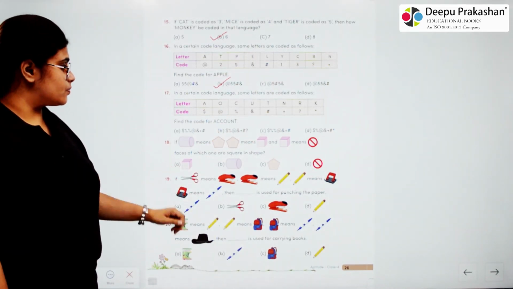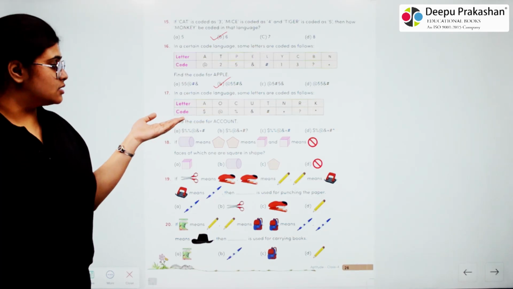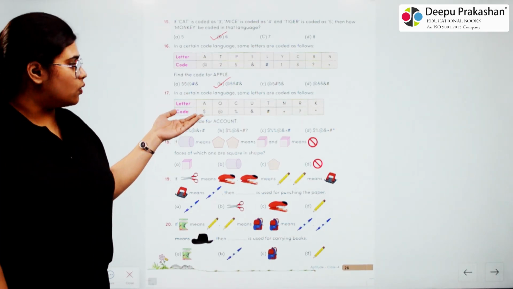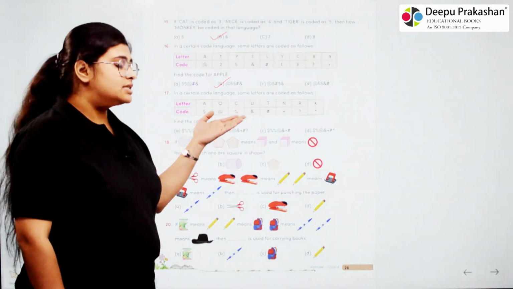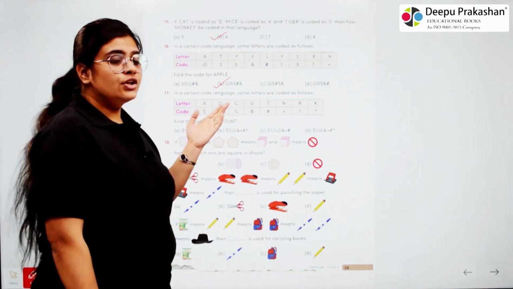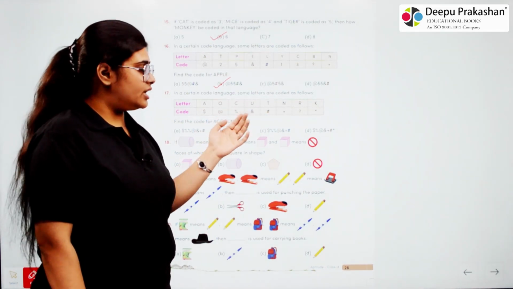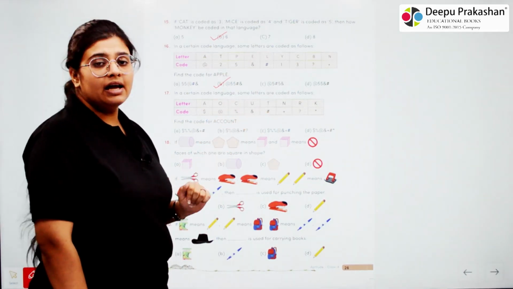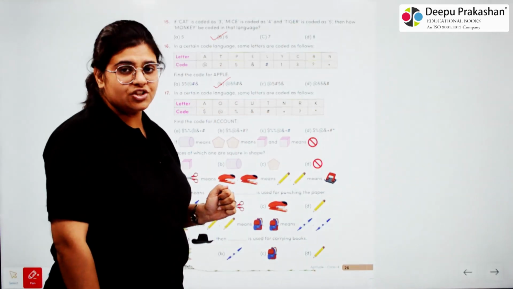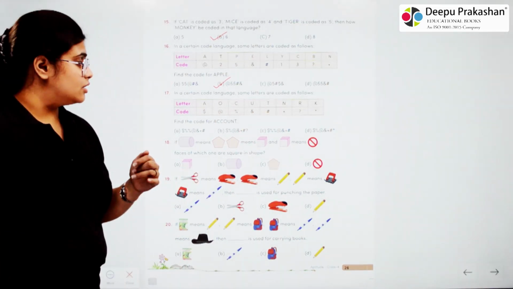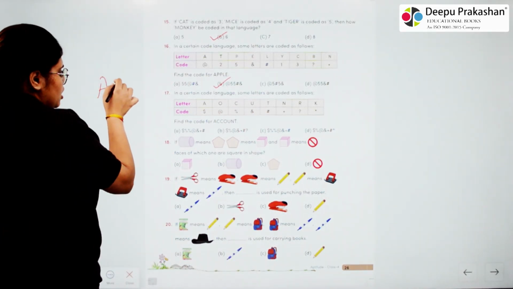17. In a certain code language, some letters are coded as follows. Letter code. A is coded as $, O coded as @, C coded as %, U coded as &, T as hash, N as plus, R as question mark and K as star. So we are asked for a count.